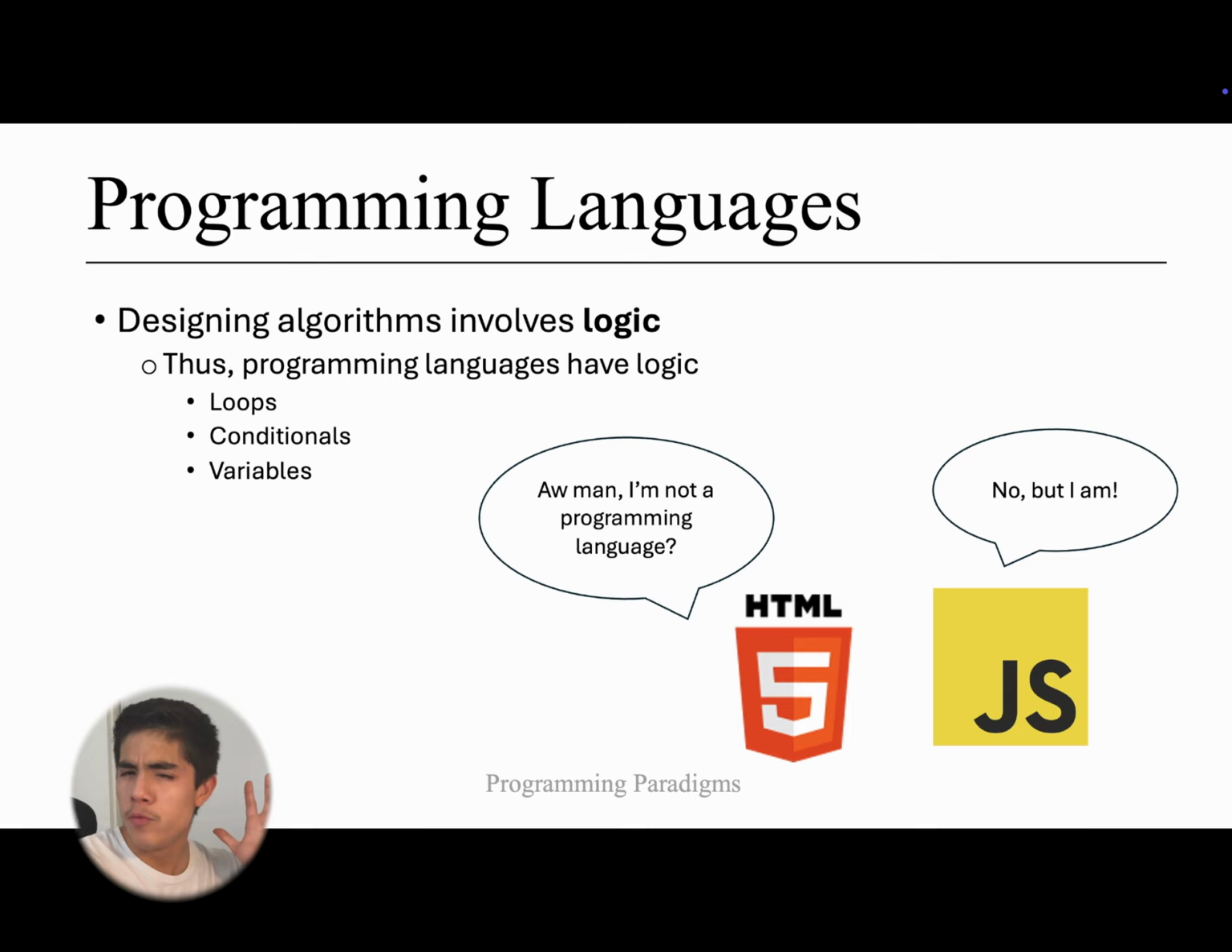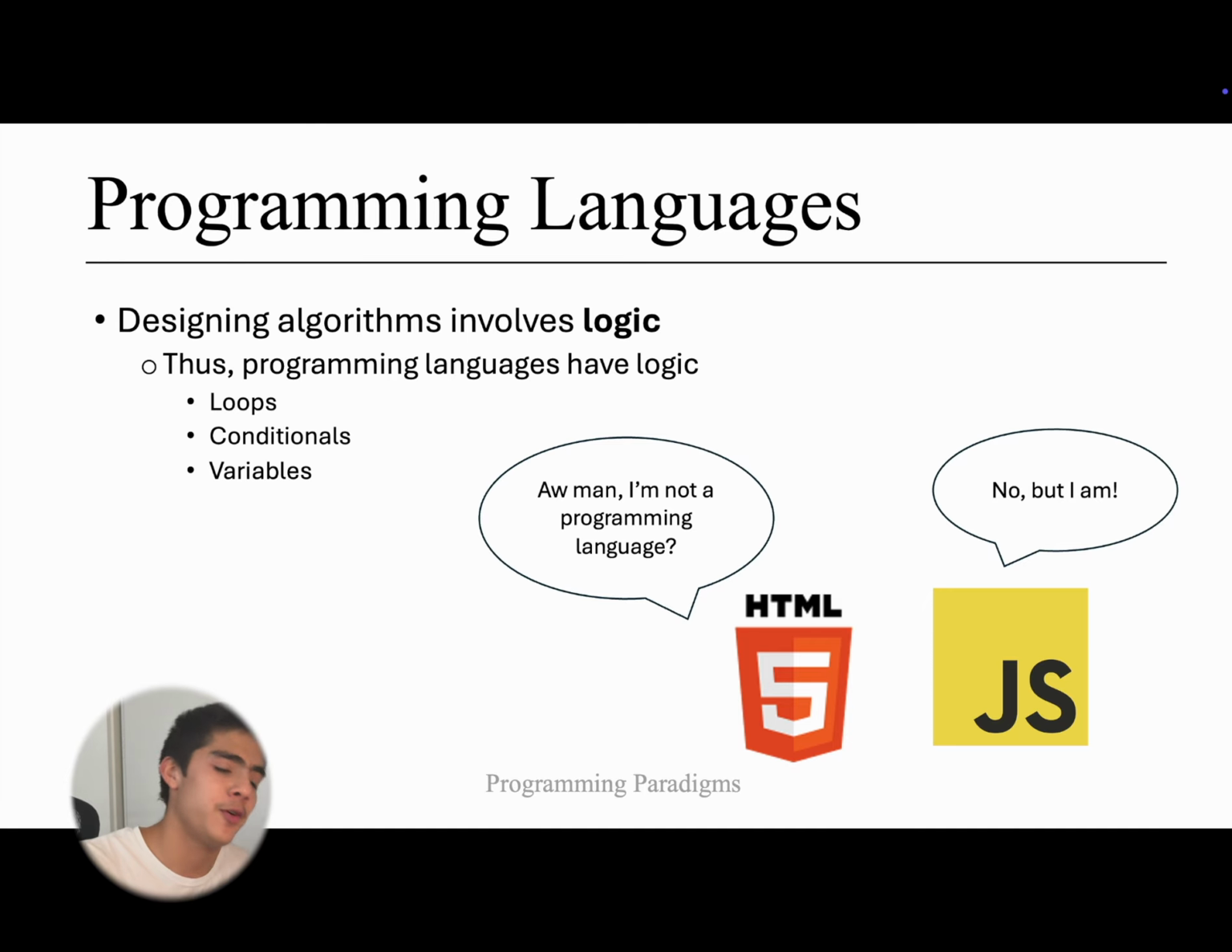Since we have to design algorithms that involve logic, programming languages involve logic as well. That's why we see things like loops, conditionals, and variables. What a fun world to be in. But it makes some programming languages sad, like HTML. Oh man, I'm not a programming language? Well, I thought it was a programming language before, but it's a markup language, meaning that it's just meant to label text, to mark up text. It doesn't have the actual logic like JavaScript over here that says I'm a programming language, where we actually have loops, conditionals, and variables.